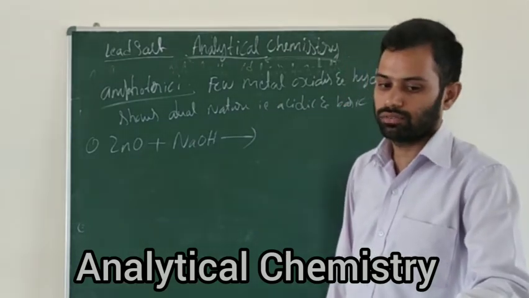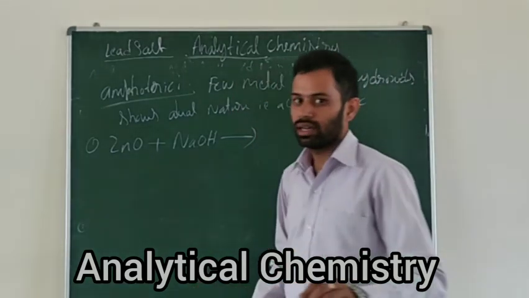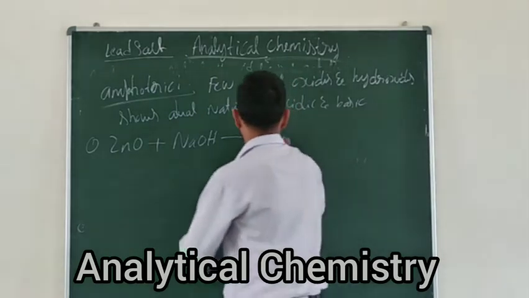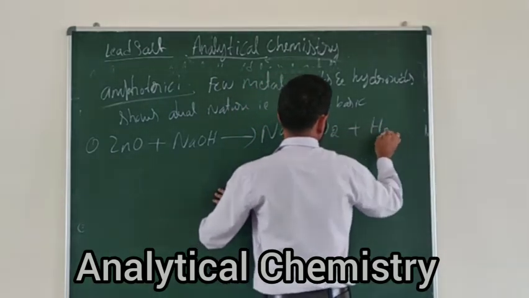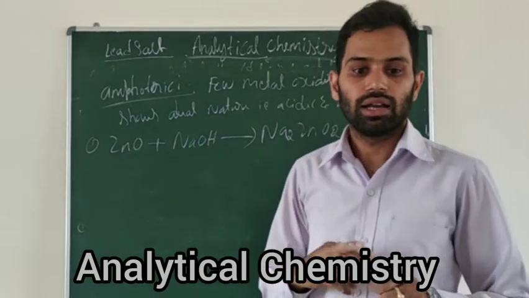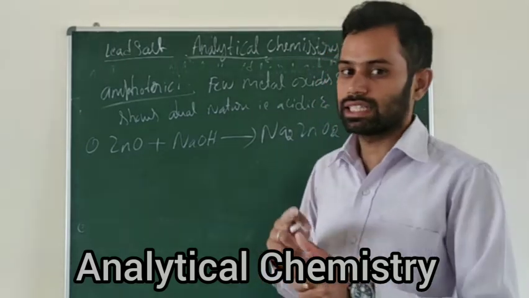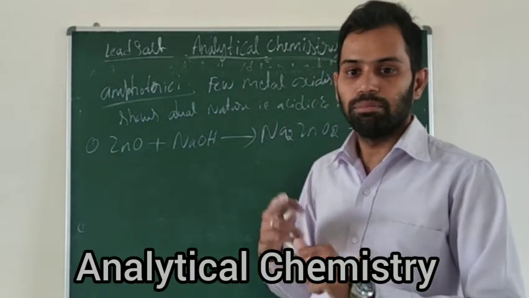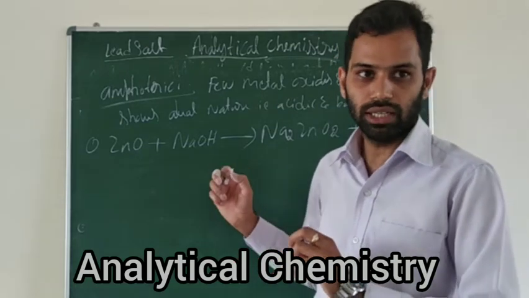For zinc oxide, it forms sodium zincate. Sodium zincate, Na2ZnO2, plus water. As I told, when amphoteric oxides or hydroxides react with acids and bases, they will form the salt and water.